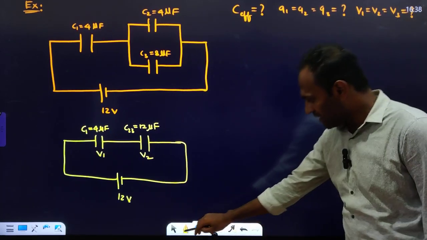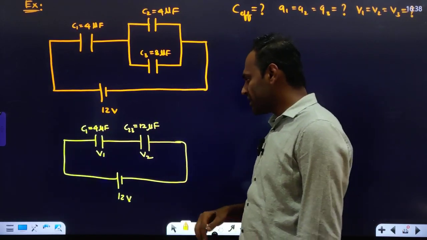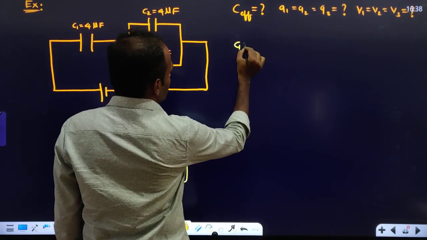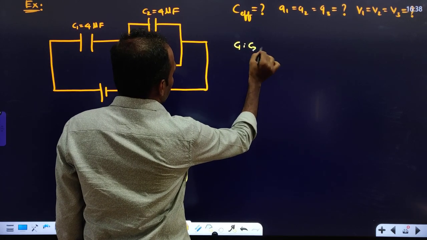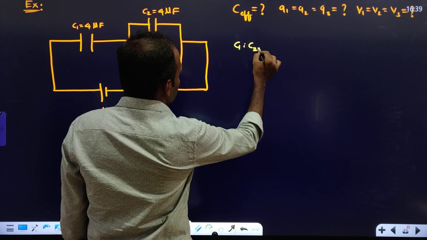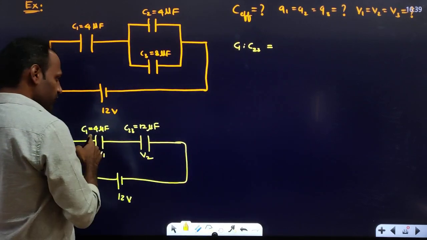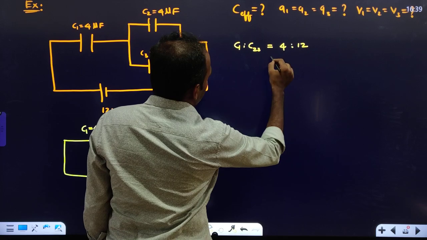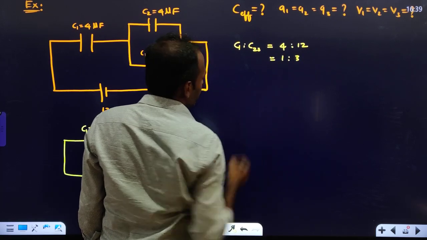Okay, let us see how to find that voltage now. How do we find the voltage? To find that voltage, you take the ratio of the capacitors. C1 is to C23 is equal to 4 microfarad is to 12 microfarad. So I will write it as 4 is to 12, or we can simply take it as 1 is to 3. Correct?